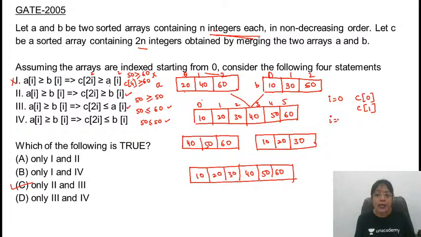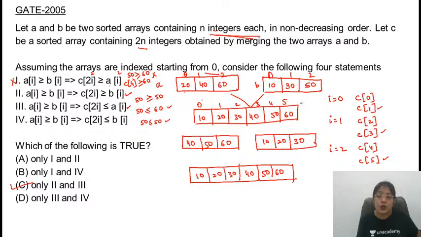If the value of I is 1, तो elements कहाँ पे stored होंगे? C of 2i, that is 2 or 3. If the value of I will be 2, the elements will be stored at the location C of 4 and C of 5. Later position पे कौन सा element आएगा? Obviously the element of A of I, in case both the elements are having different values. If they are same, then it can be any value. So that is why we are including 1. तो 2 of I पे जो value है, that will either be greater than or equal to B of I.